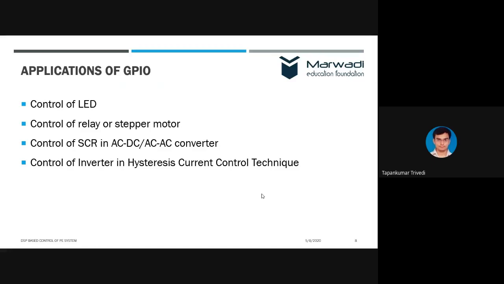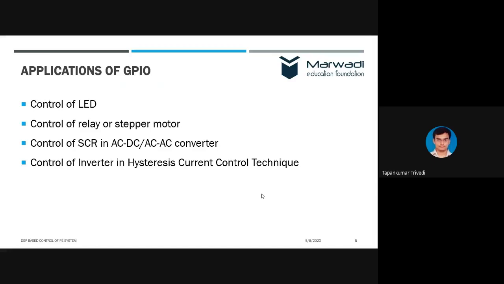Okay, there are two features applicable to power electronic applications. The third is control of SCRs. So we can use GPIO to control SCRs in AC-DC and AC-AC converters, and that too with precision, right? And fourth is control of an inverter in the hysteresis current control technique. Those who are involved with current control of the inverter can use this feature.